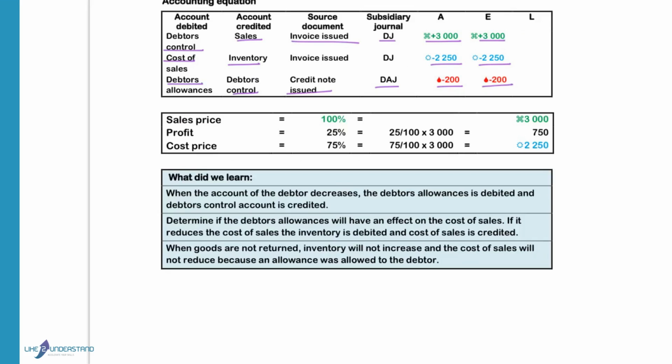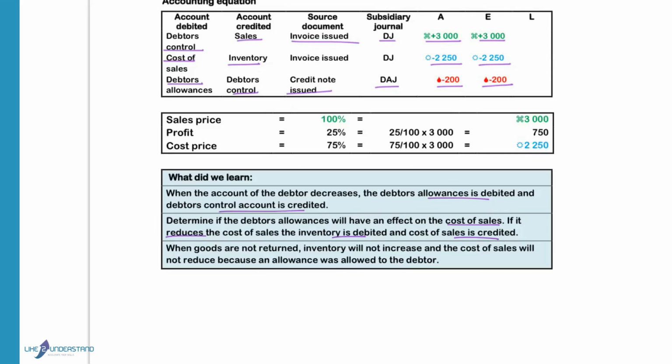When the account of a debtor decreases, the debtors' allowances is debited to reduce the income, and debtors' control is credited to decrease the asset. Determine if the debtors' allowances will have an effect on cost of sales. If it reduces the cost of sales, then inventory is debited to increase the value of inventory, and cost of sales is credited to reduce the expense.